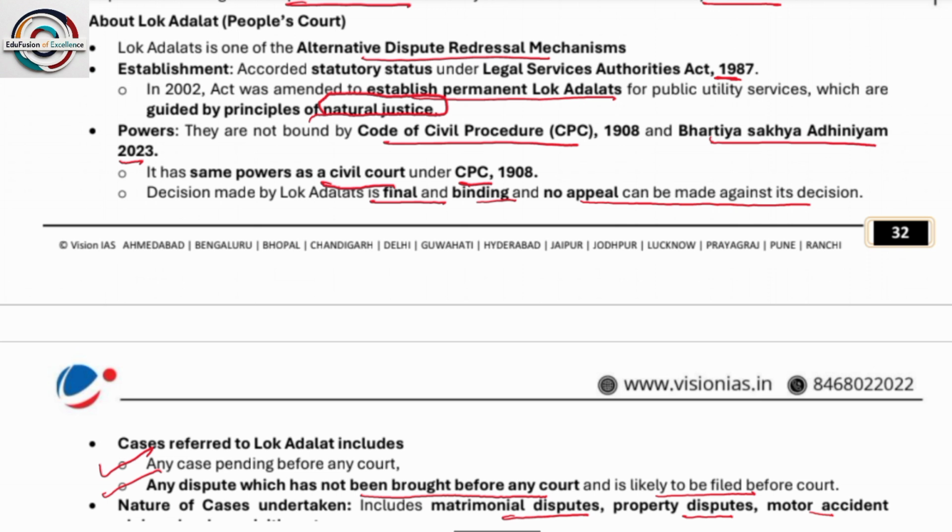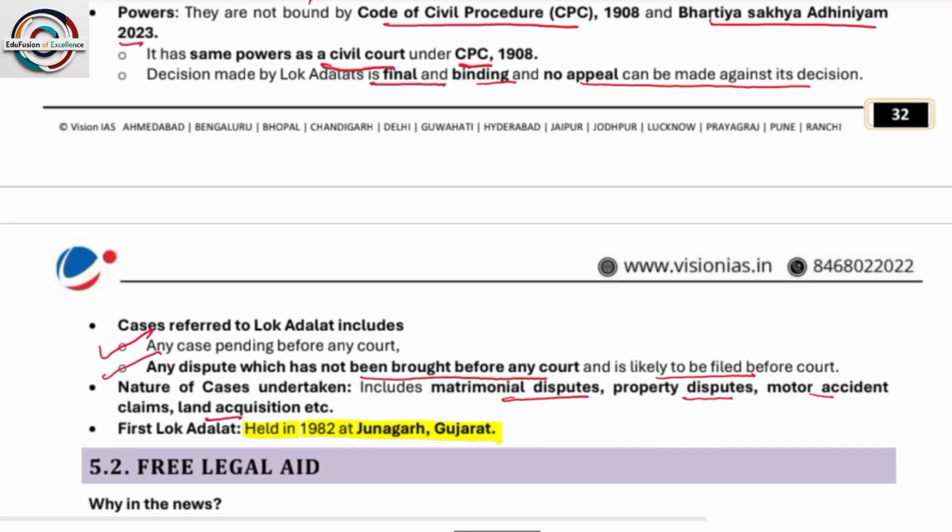They are not bound by the Code of Civil Procedure 1908 and Bharatiya Sakshya Adhiniyam. It has the same power as civil courts under the CPC 1908. The decision made by the Lok Adalat is final and binding, and no appeal can be made against the decisions. But one exception is if the decision has been obtained in an arbitrary manner or has some bias, then the Supreme Court has the right to interfere. So please remember, this is an exceptional case.